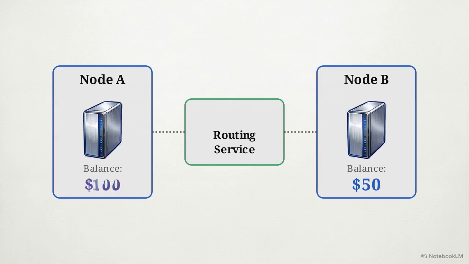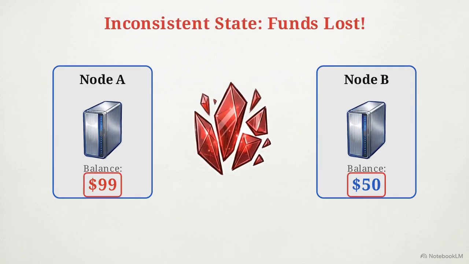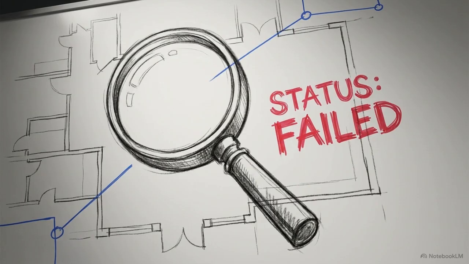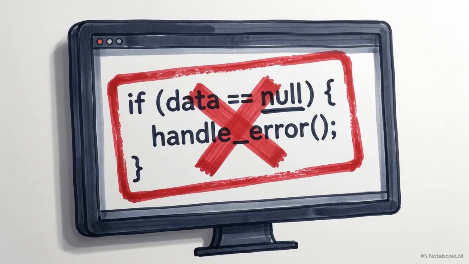The dollar leaves node A and moves to the routing service, waiting to be deposited into node B. Now watch what happens when we inject a simulated crash into the routing service, right before it can communicate with node B. The money is gone. The deduction at node A succeeded, but the deposit at node B never occurred. By failing in transit, the system permanently deleted a dollar from existence.